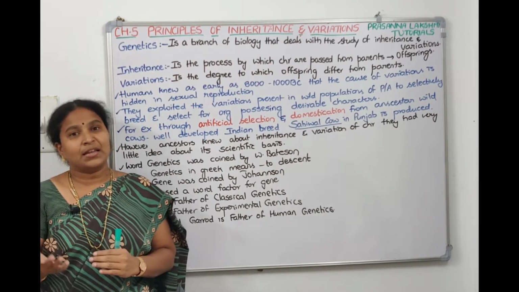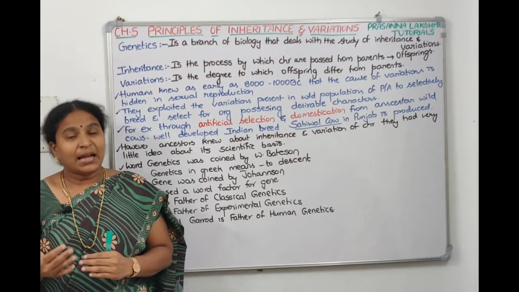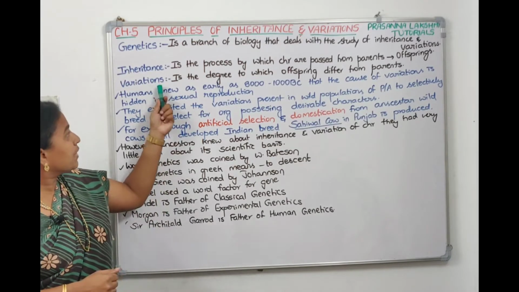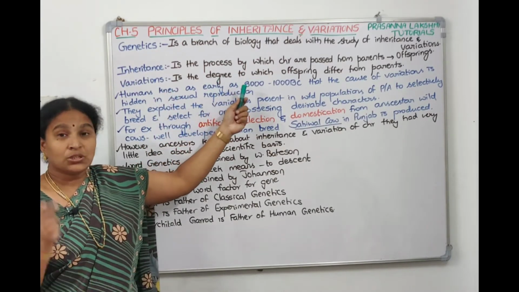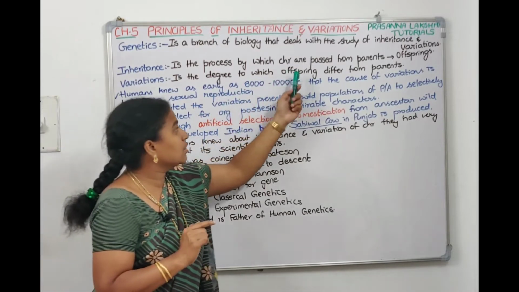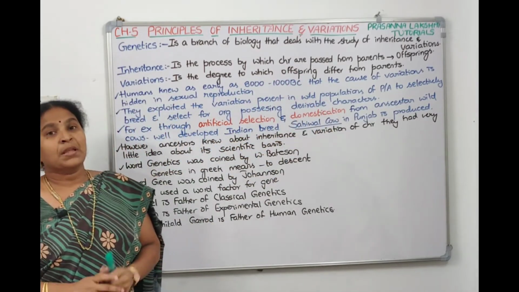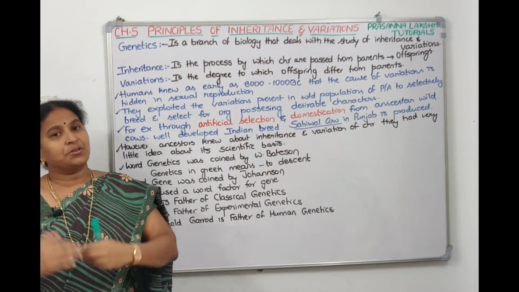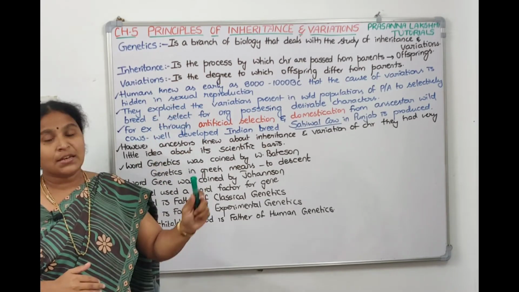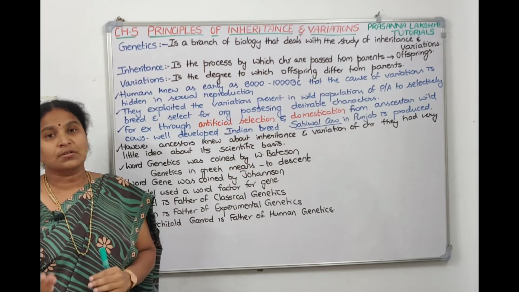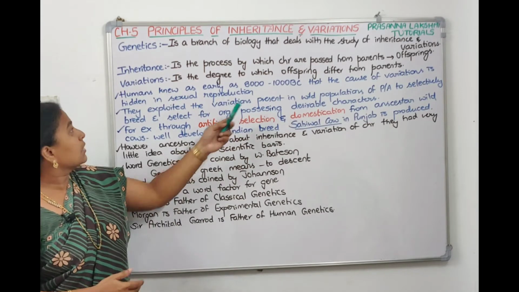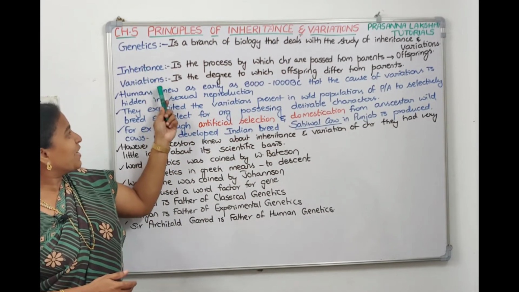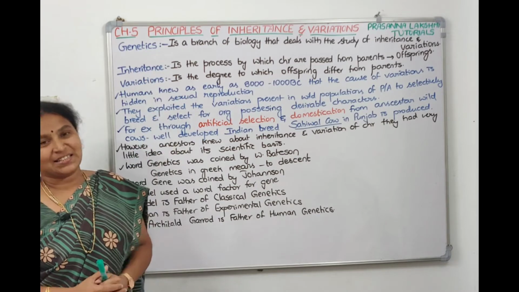There are some variations in my children. Variation is the degree to which the children or the offsprings differ from their parents. Inheritance is a process by which we pass on the genes to the next generations, and variation is the degree to which the offsprings differ from their parents. The study of this inheritance and variation is called genetics.